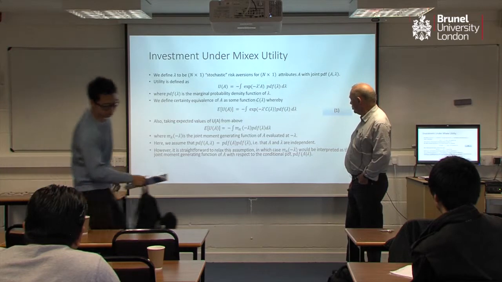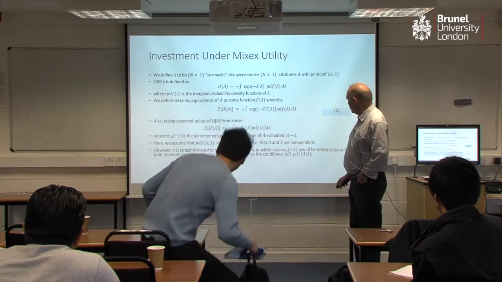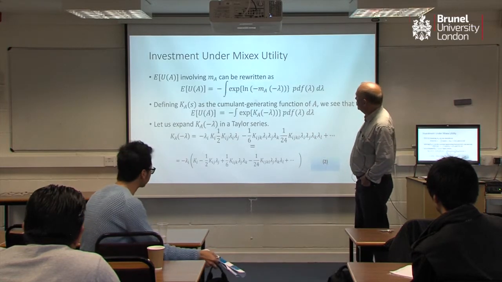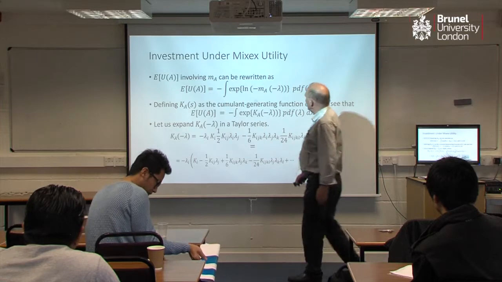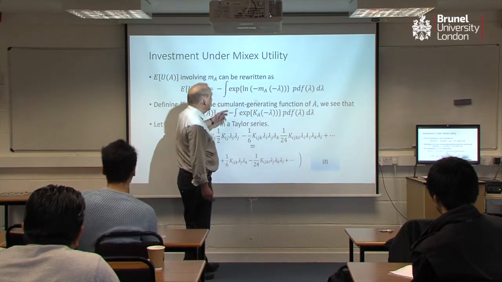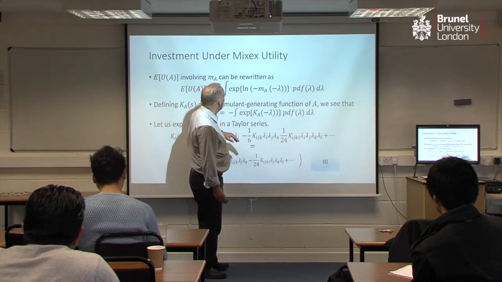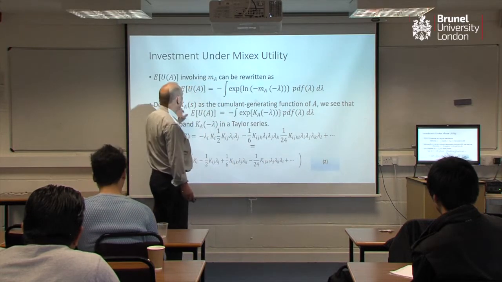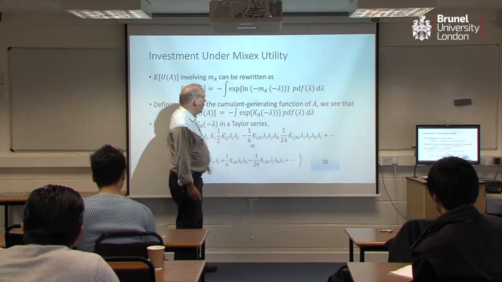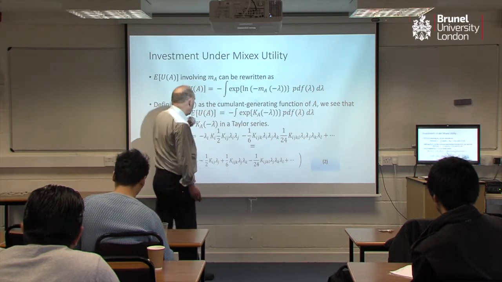We don't need to do that because we can just write it all in terms of conditionals as well, but it's just easier to, so we can write everything like this, but we're not going to do so. And the fact is that I can write e to the log without changing anything, so I do. And we all know that the log of this isn't a minus sign there, sorry, that is a typo. I can write this in terms of the cumulant generating function, which I do. As you know, log of a moment generating function is a cumulant generating function.